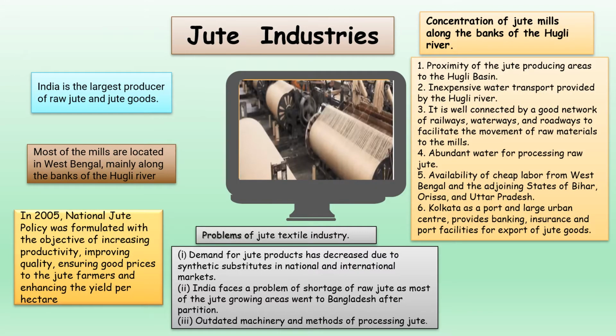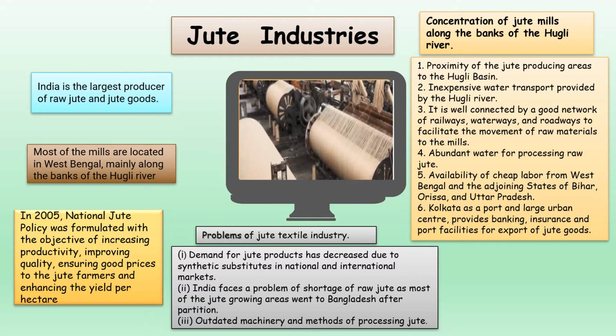Now let's look into the next industry, the jute industry. Children, as you all know, India is the largest producer of raw jute and jute goods. Most of the mills are located in West Bengal along the bank of Hooghly River. Why is that? Jute mills are mostly concentrated on the banks of the Hooghly River.